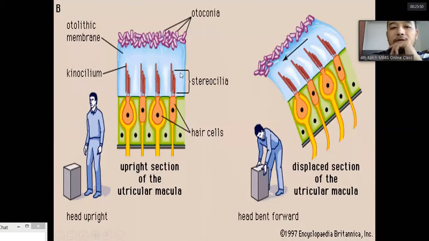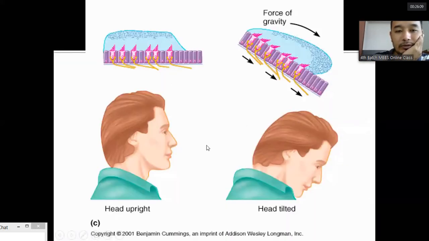This picture also depicts the same thing. When the patient bends forward, the otoconia tend to fall forward. This will activate these hair cells, and the brain will detect the position of the head. Same thing in this picture also. The force of gravity will tilt the otoconia and the cilia and the hair cells.